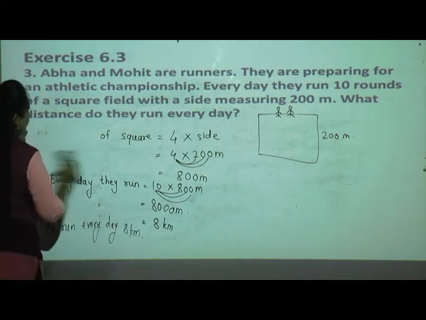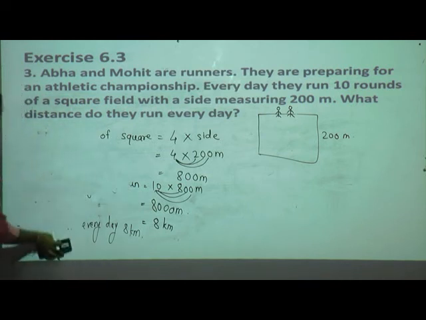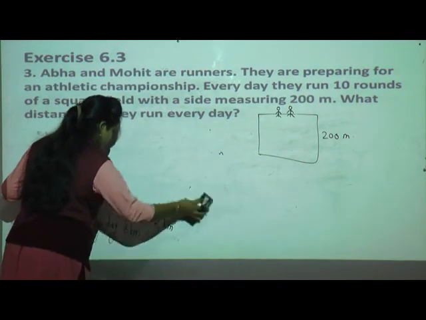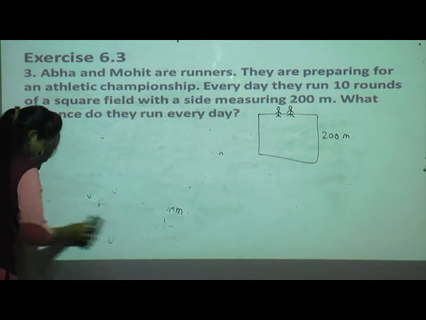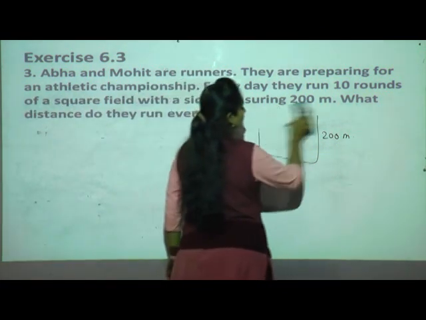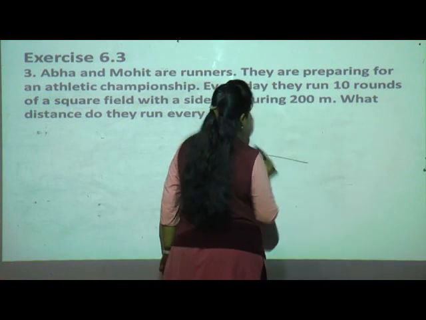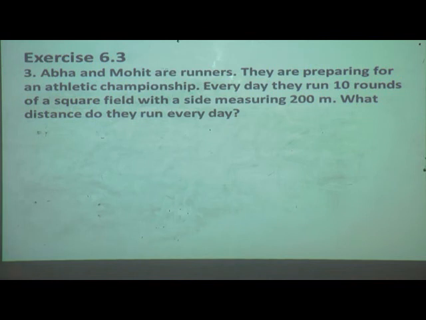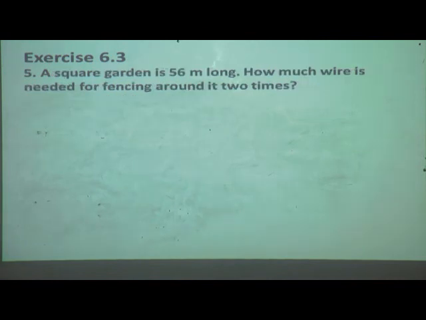Now next I will take the fifth one. A square garden is 50 meter long.